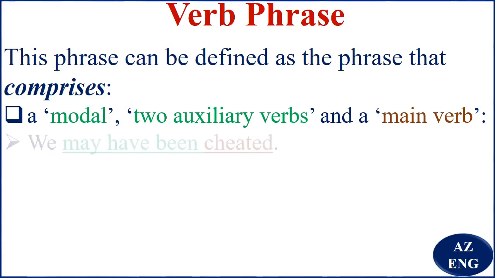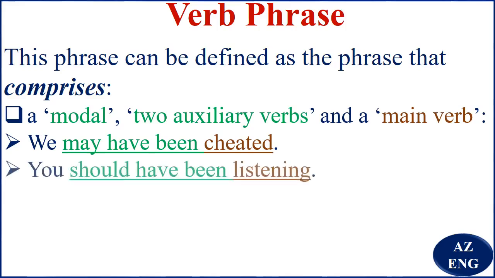For example, we may have been cheated. So you see may is a modal verb, have been we say are the auxiliary verbs. So may have been cheated is the verb phrase. You should have been listening. Should have been listening we say is the verb phrase.